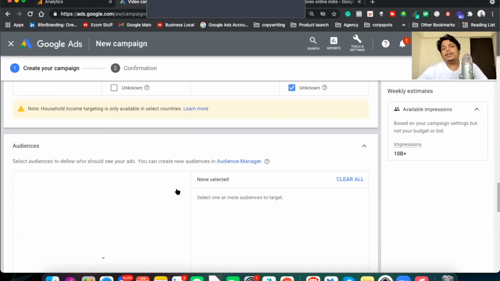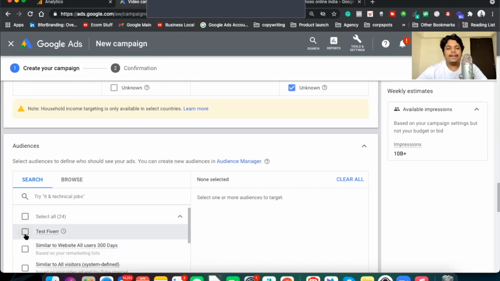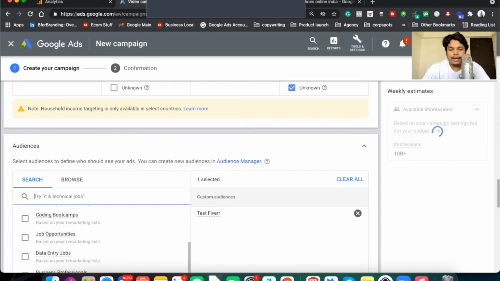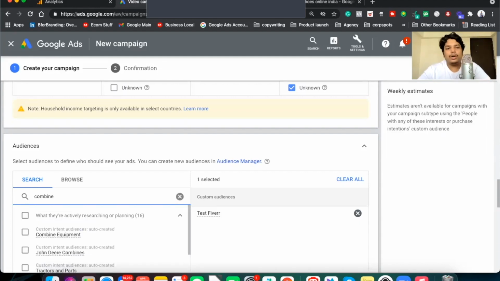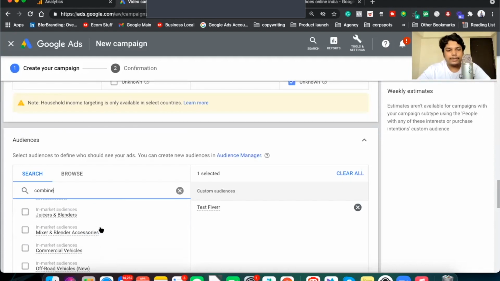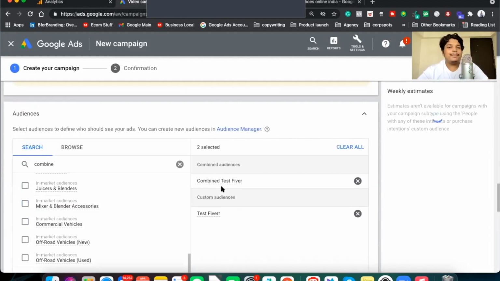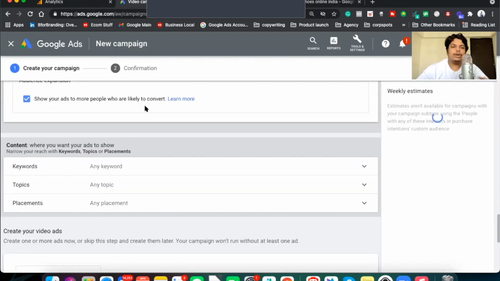Audiences. Now here you can select the audiences that you have actually created in your audience manager. For example, Test Fiverr has been shown to us, and we have also created combined audiences, if you remember that. So I can go here and search for combine. The combined Facebook audiences that we have created. Just go below. Yeah, see here, Combined Test Fiverr. So the audiences that we created in our audience manager, we can use here in this part. Now, show your ads to people who are likely to convert. Yes, you can pick that. There's no need to add keywords again because you had already created that inside Audience Manager.